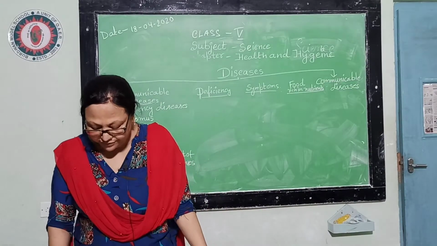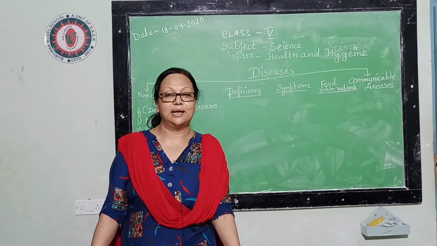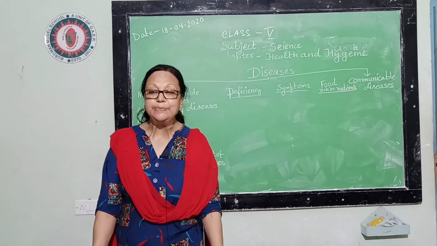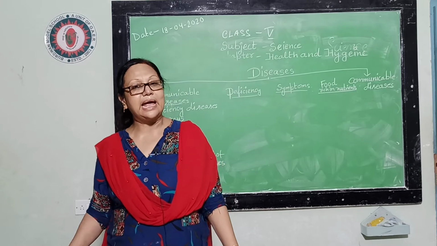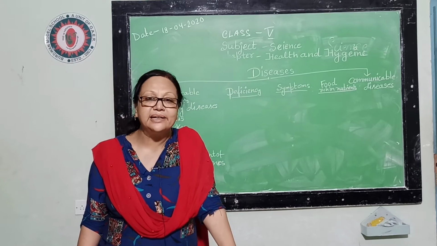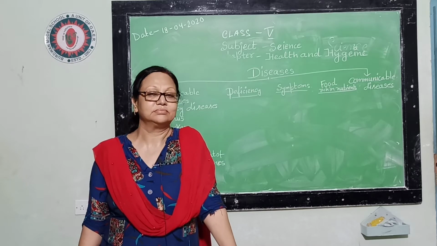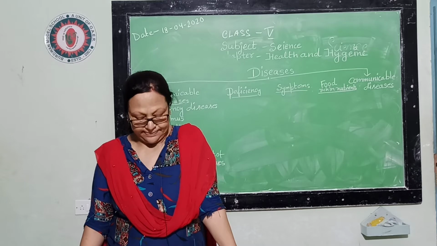The abdomen of the child gets swollen and bulges out, and the child's legs become very thin. How can we cure it? If we supply eggs, fish, and milk in a good amount, this child can be cured.